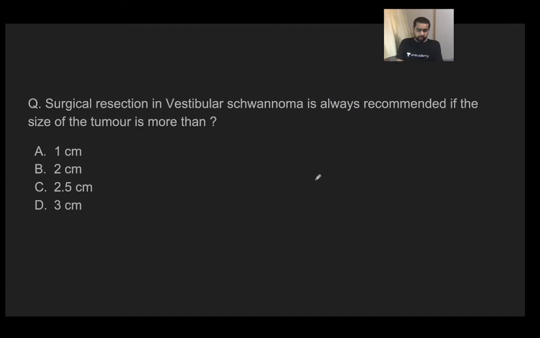The next question is: surgical resection of a vestibular schwannoma. Not just any schwannoma, vestibular schwannoma. It is always recommended if the size of the tumor is more than what? When will you go for a resection of a vestibular schwannoma? If the size of the tumor is more than 1, more than 2, more than 2.5, or more than 3. What is the answer to this particular question?